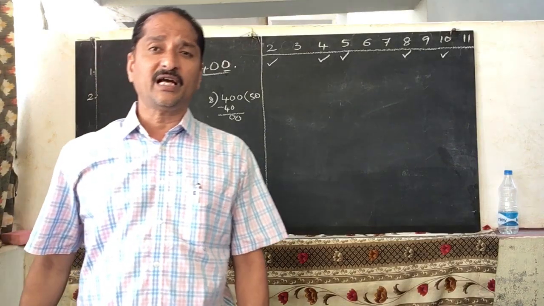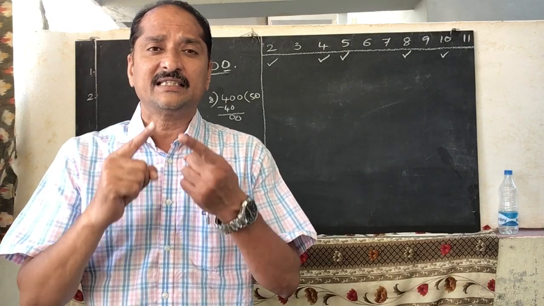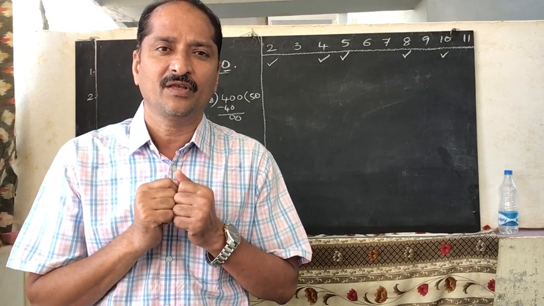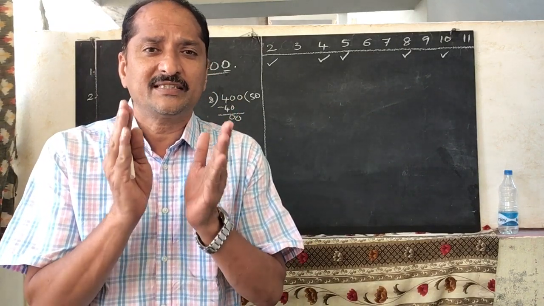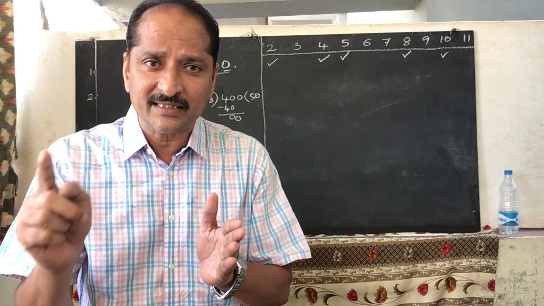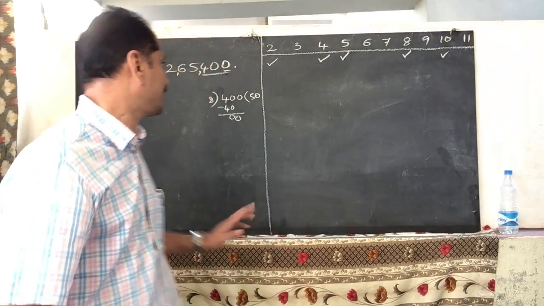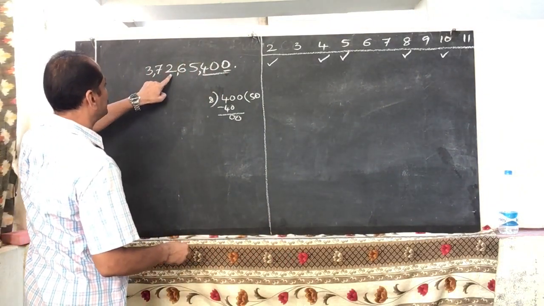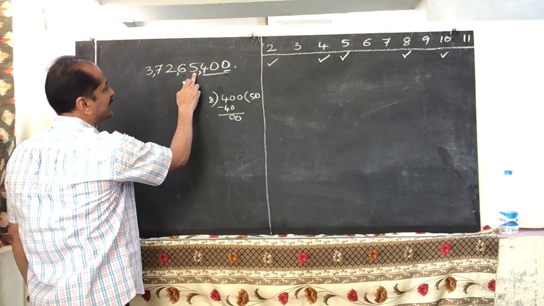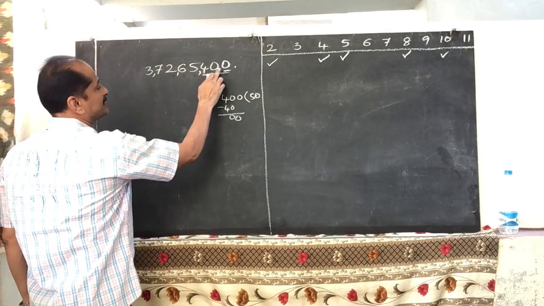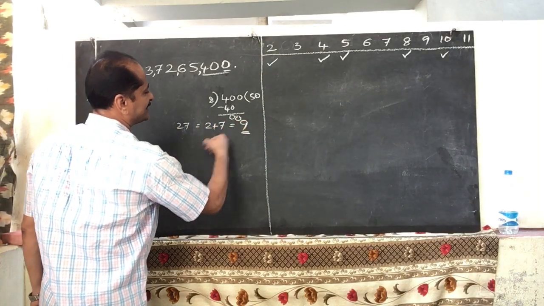Now, what is the divisibility of 3 and 9? We should find out the sum of the digits of a given number. If the sum is 3, 6 or 9, then that is divisible by 3. If the sum is 9, then that is divisible by 9. Now check the sum. 3 plus 7 plus 2, 12, plus 6, 18, plus 5, 23, plus 4, 27. 27 plus 0 plus 0 is 27. 27 means again 2 plus 7 equals 9. Yes, the sum is 9.